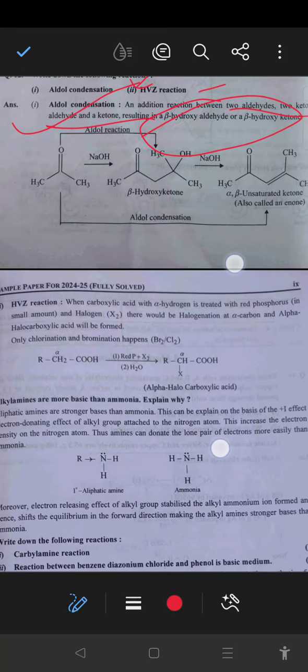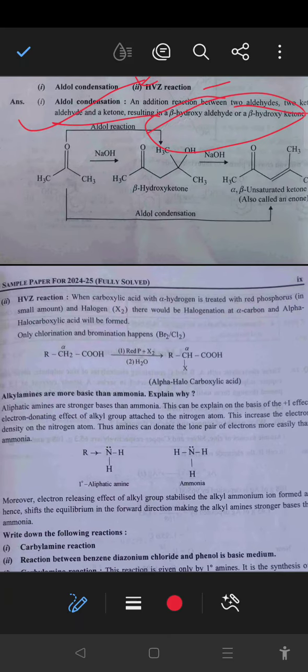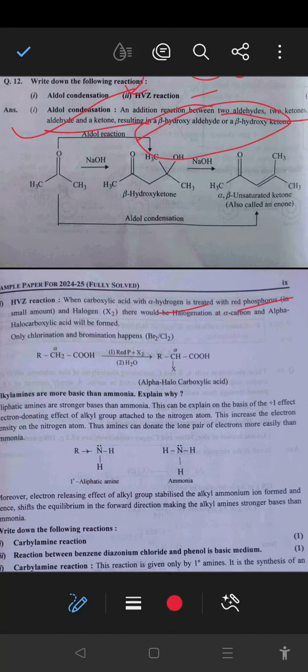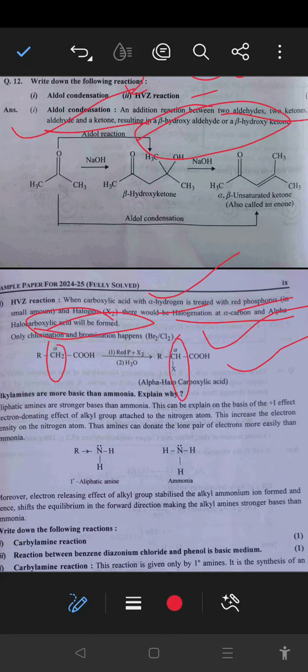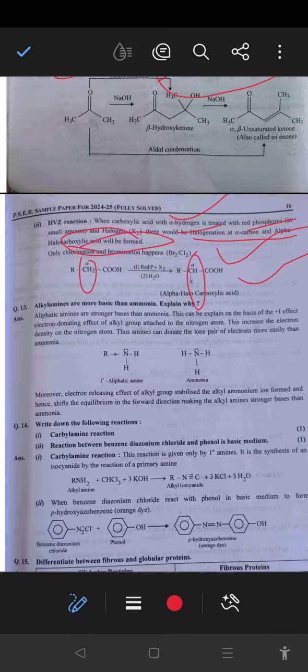HVZ reaction: when a carboxylic acid with alpha hydrogen is treated with red phosphorus and halogen, there would be halogenation of the alpha carbon and an alpha halocarboxylic acid will be formed, known as the HVZ reaction. ਜਿੱਦਾਂ ਕਿ alpha carbon ਹੈ ਇੱਥੇ ਹਾਈਡਰੋਜਨ ਰਿਪਲੇਸ ਕਰ ਗਿਆ ਹੈਲੋਜਨ ਦੇ ਨਾਲ, that is the HVZ reaction.